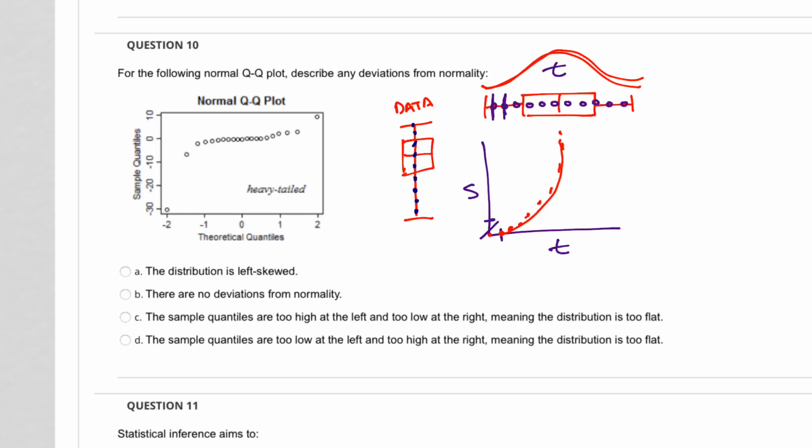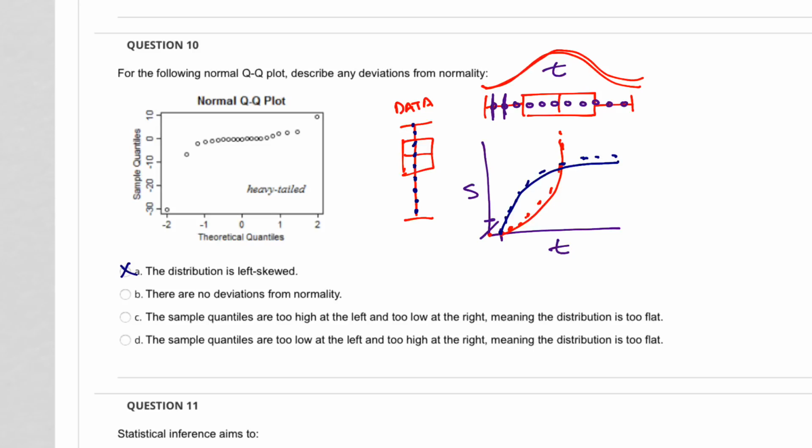So hint for the final. So this one is kind of low, and it would still be there, but it picks up pretty quickly. So it would actually be like this, and then it flattens out at the end. So it would have to look like this to be left skewed.